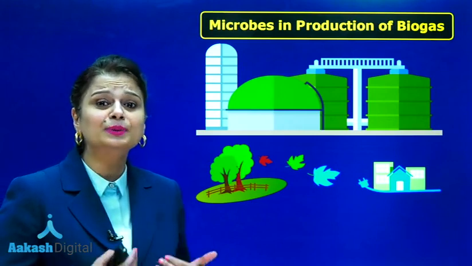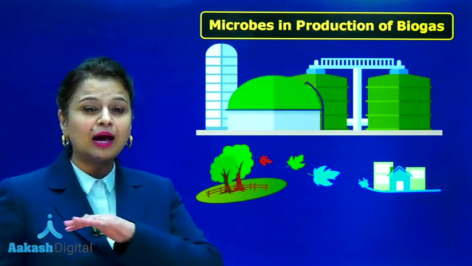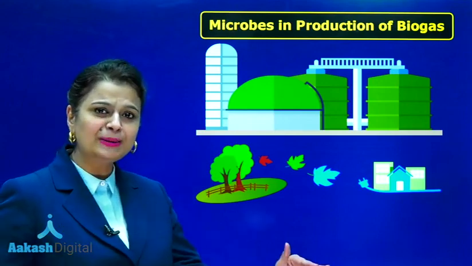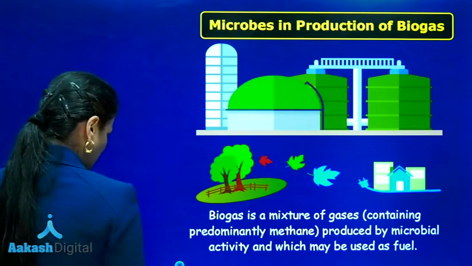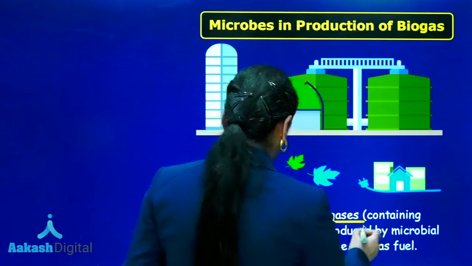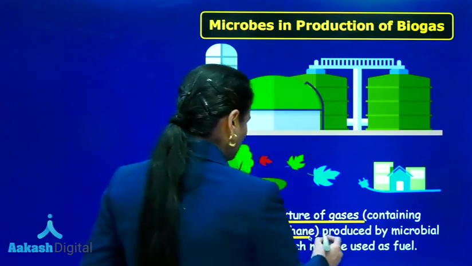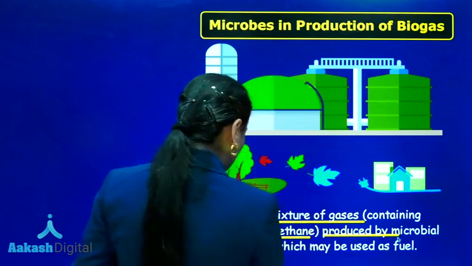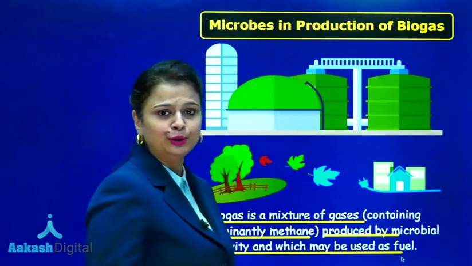Biogas is a combustible gas which mainly contains methane, and it is formed by anaerobic decomposition of organic matter. So, you must not forget this definition. Biogas is a mixture of gases, predominantly methane, produced by microbial activity and which may be used as fuel.